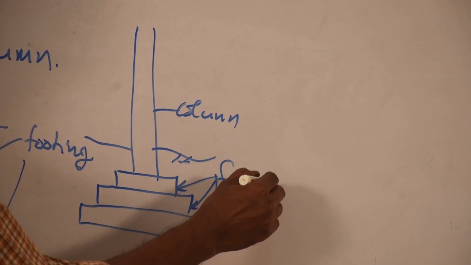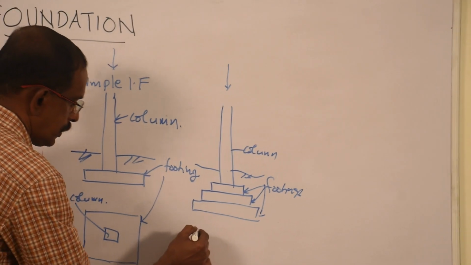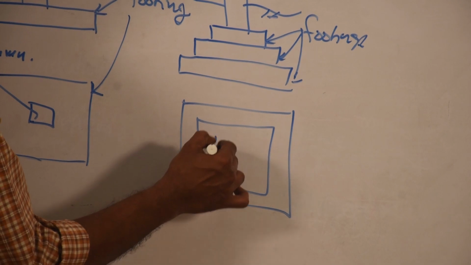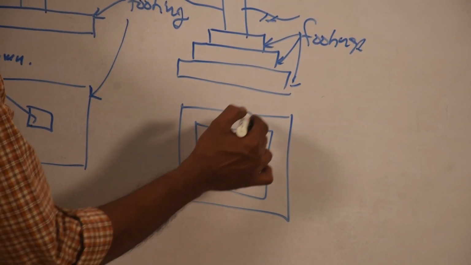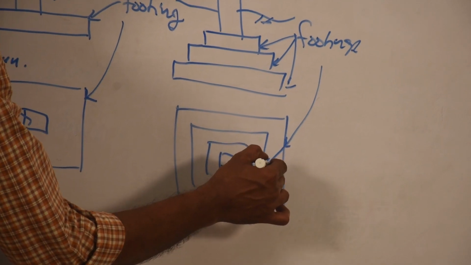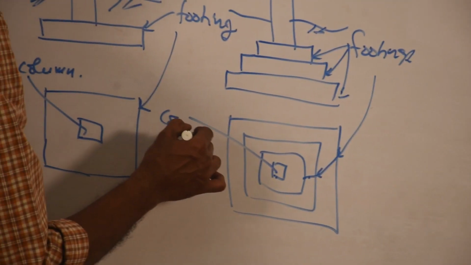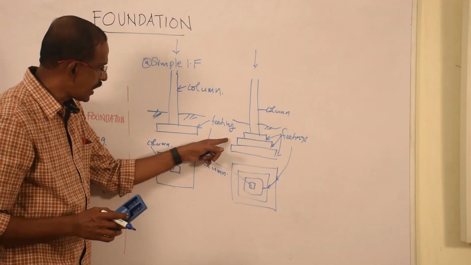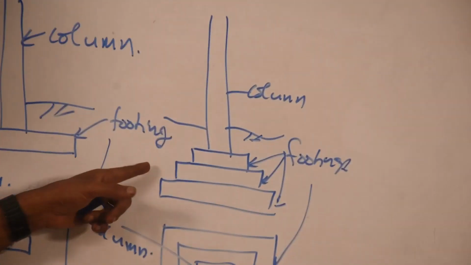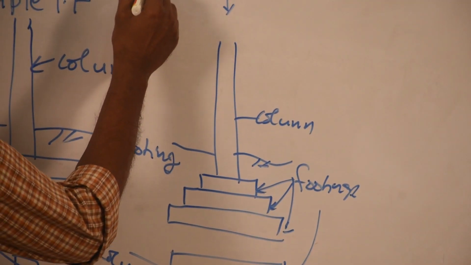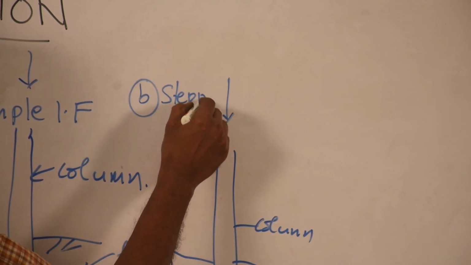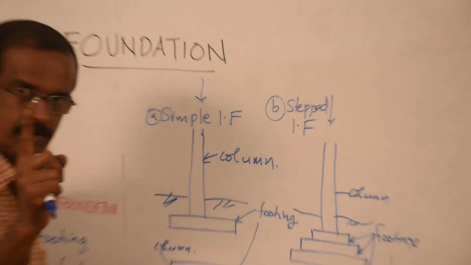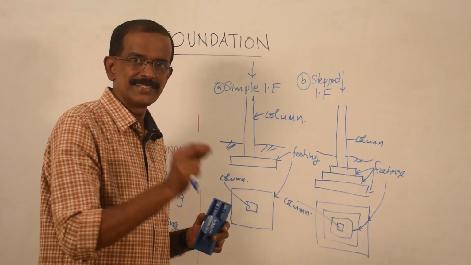If you look from the top, it looks like this: first footing, above that second footing, above that third footing, and centrally located column. So these are the footings in plan and this is the column in plan. If this is the case, you see side view, it looks like steps. So that is why it is called stepped isolated footing. So first one is simple, that is one footing. Second one, many footings, stepped.